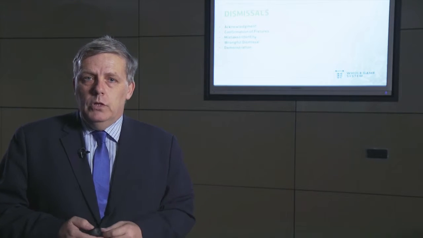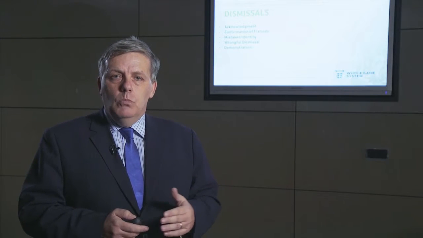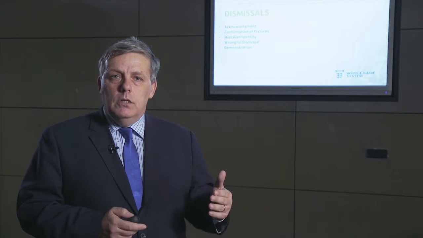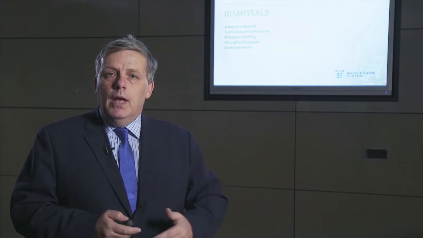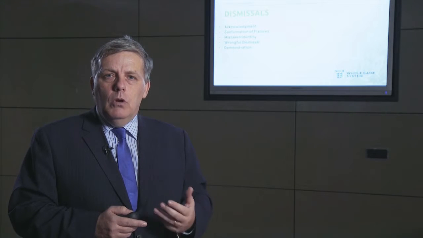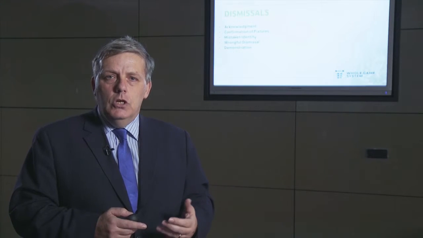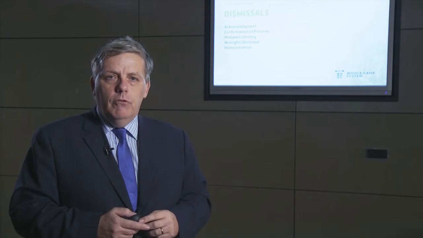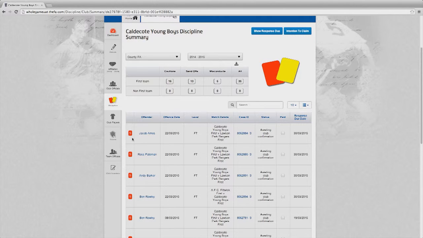As time moves forward and we link to full time, the system will assist you and update those suspensions automatically as fixtures change. So occasionally you will want to lodge a claim either for mistaken identity or a wrongful dismissal where you believe that the referee has made an obvious error. You can do that online. And in addition, you can upload any evidence that you wish to be used in your claim for a wrongful dismissal.